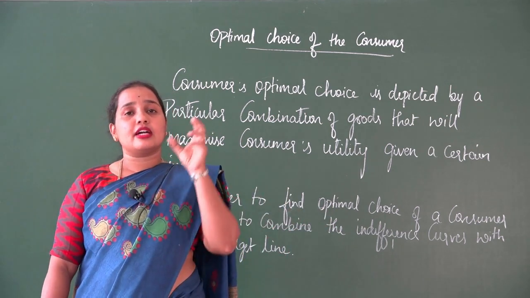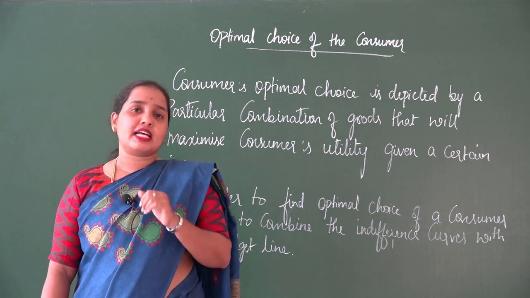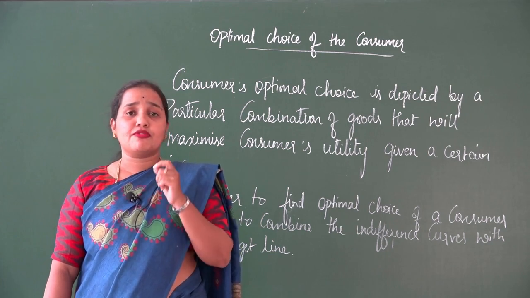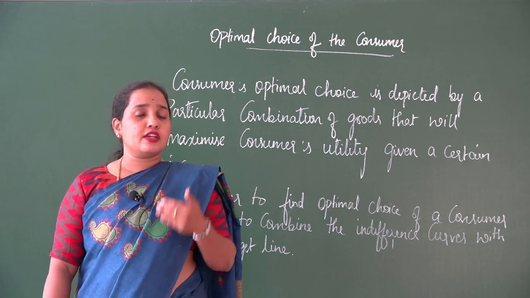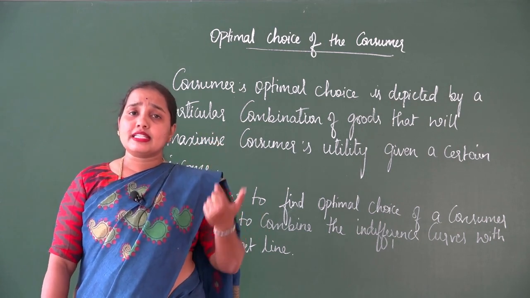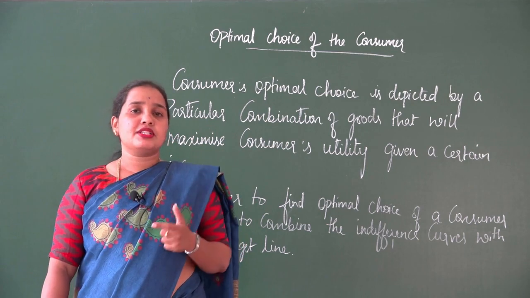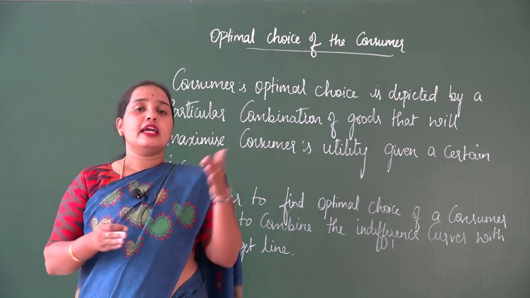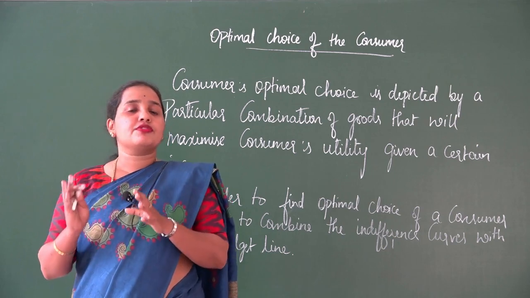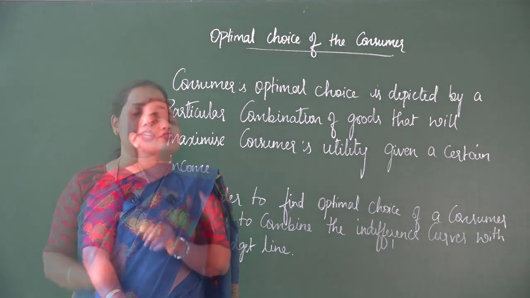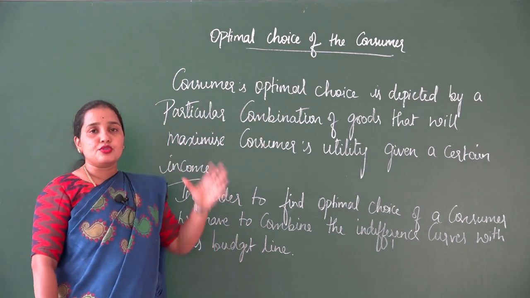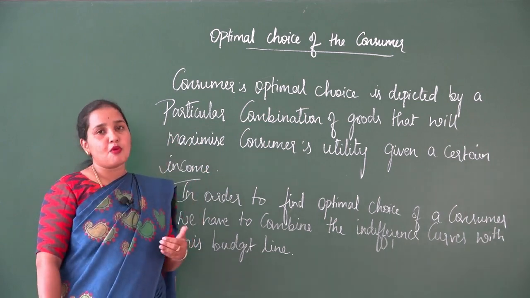So, where the consumer reaches the maximum satisfaction, which is that optimal point, we are understanding with the help of a diagram. Before understanding the optimal choice of a consumer, you need to recall what is indifference curve, indifference map and budget line, because we are combining indifference curves and budget line to derive the optimal choice of the consumer in the form of a point. So, now let us start by understanding how a consumer reaches the optimal point.